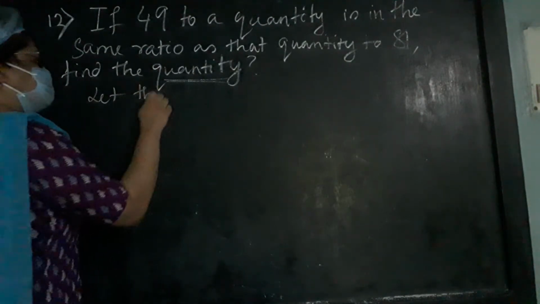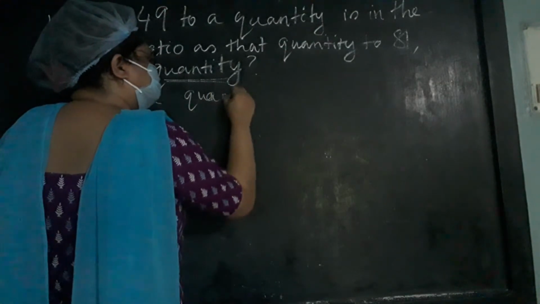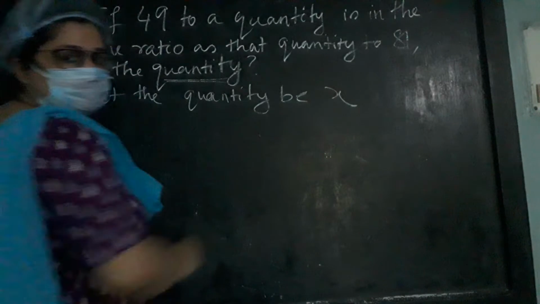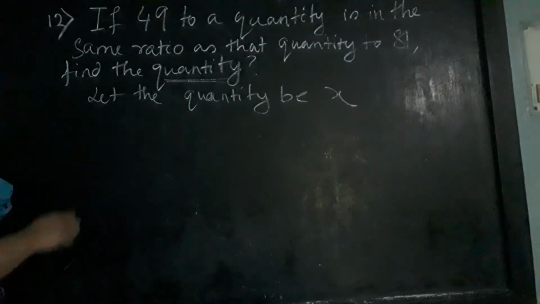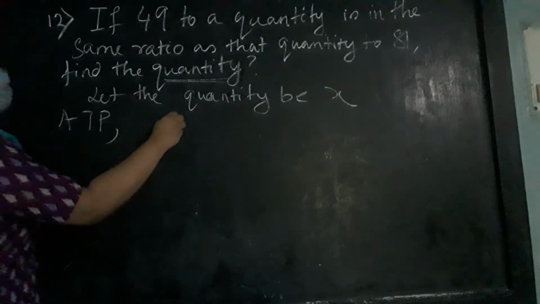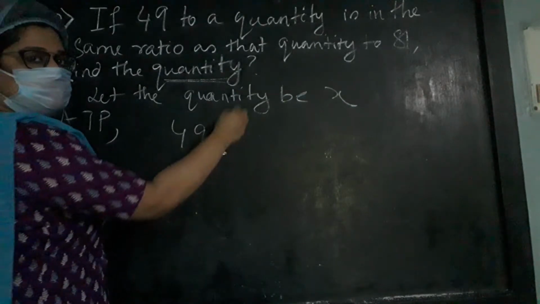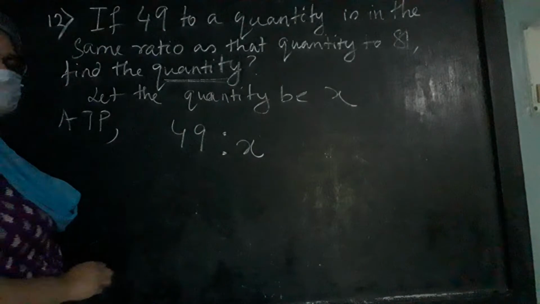Let the quantity be x. We don't know, we are taking it as x. According to the problem, what is given? 49 to a quantity means 49 is to the quantity which we have taken as x.